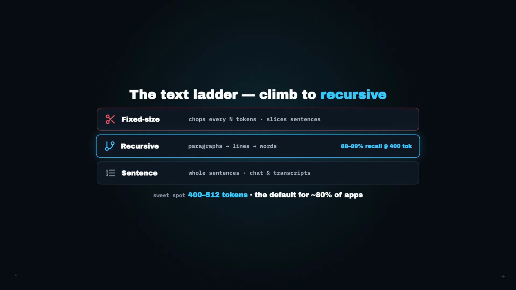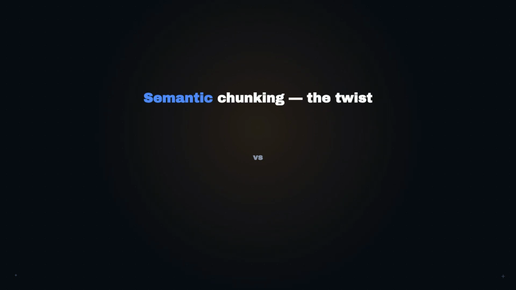Now the fancy one everyone reaches for, semantic chunking. You embed every sentence, measure how the meaning shifts, and cut where the topic changes. Sounds obviously better, right? Here's the twist the benchmarks keep finding. It usually isn't worth it.